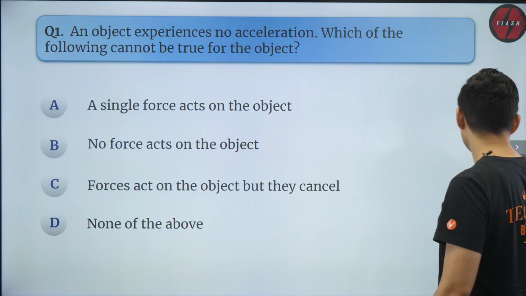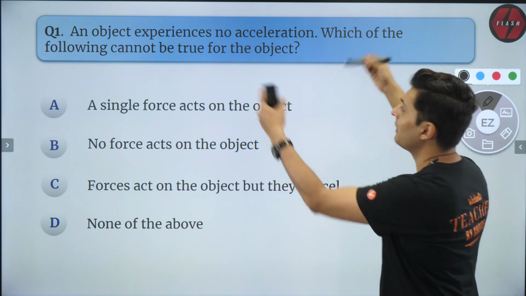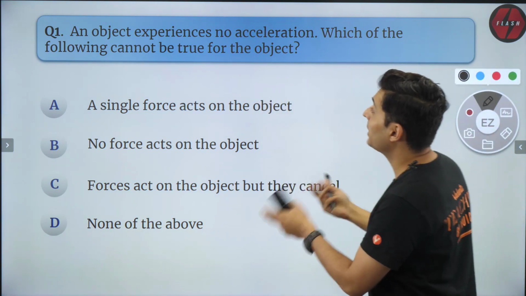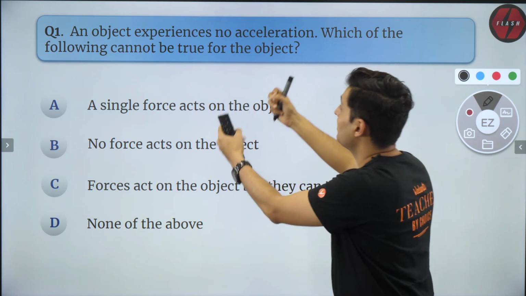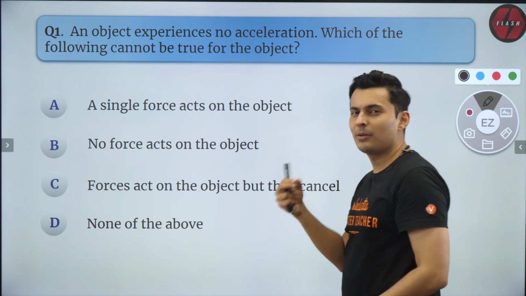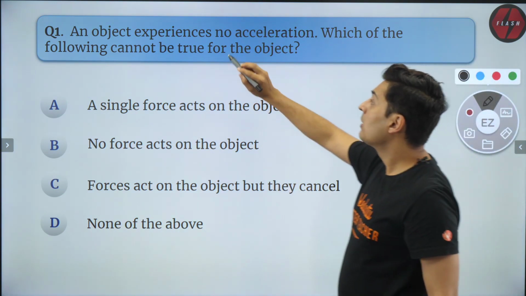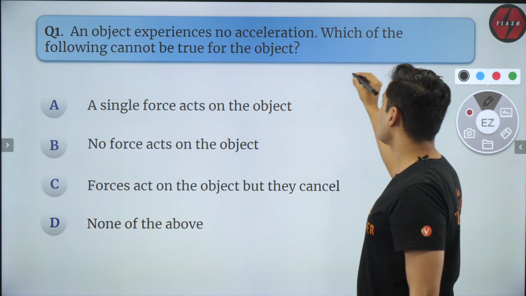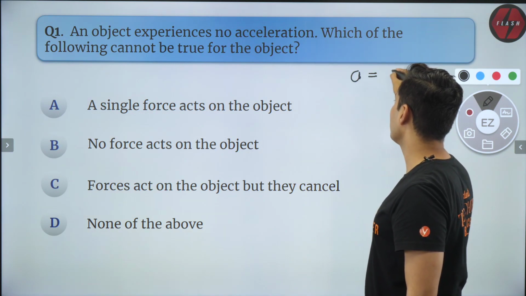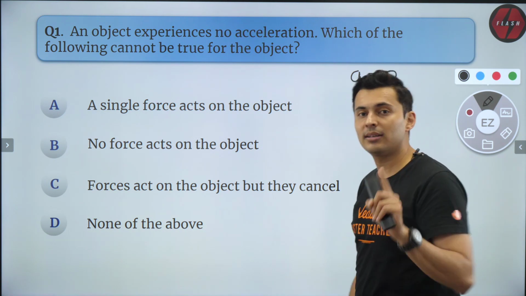Now the first question is a tricky one, because there is a lot of English here. Which of the following cannot be true? An object experiences no acceleration. It's a little confusing at the start, but you get the hang of it in a while. So here is the thing. When the object experiences no acceleration, let's write down what is given. Zero acceleration. So if acceleration is zero, what does it mean?